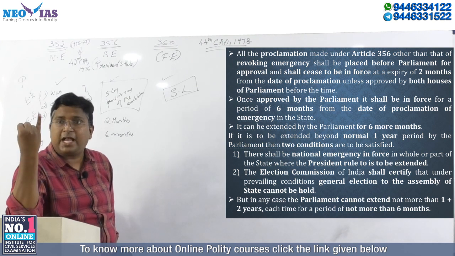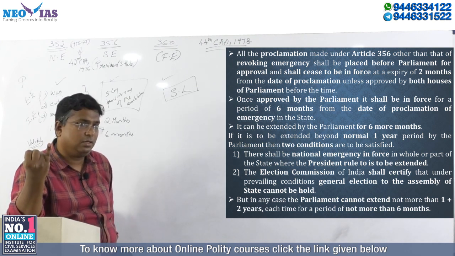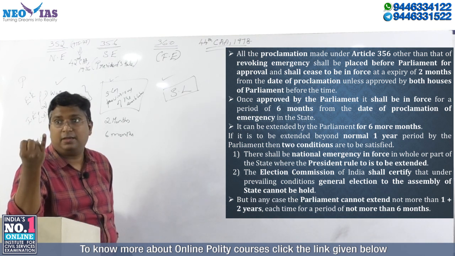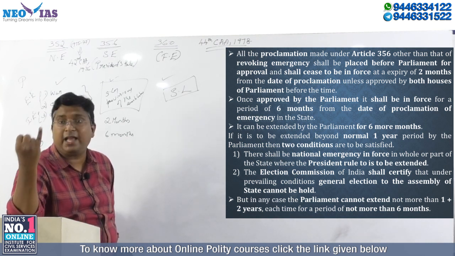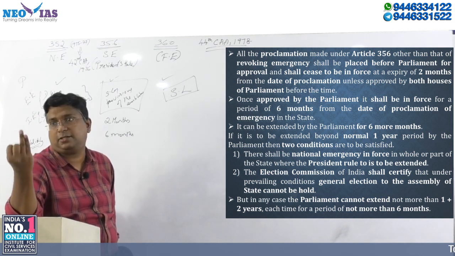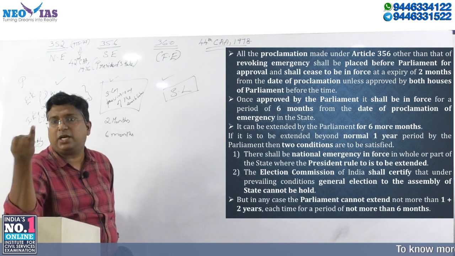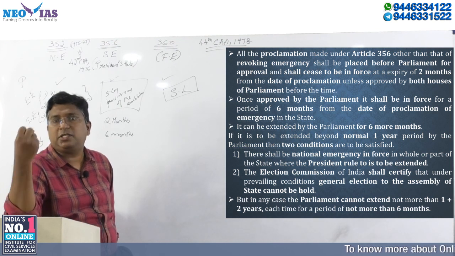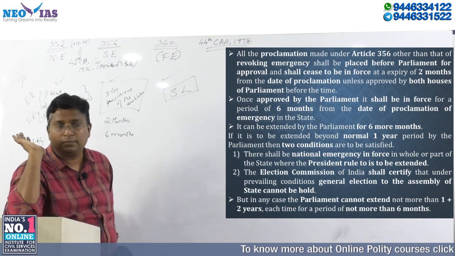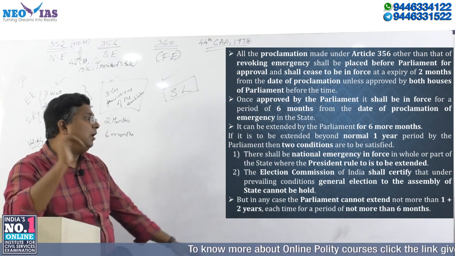One, national emergency has to be in force, or the election commission has to certify to the parliament that it is difficult to conduct general election in that particular state. Other than these 2 conditions, state emergency cannot be extended beyond 1 year. Okay.